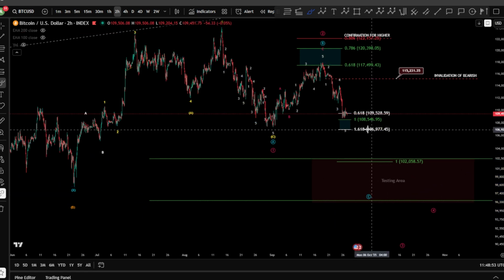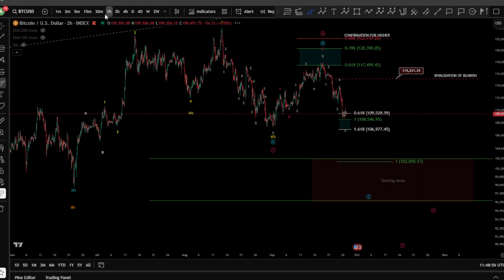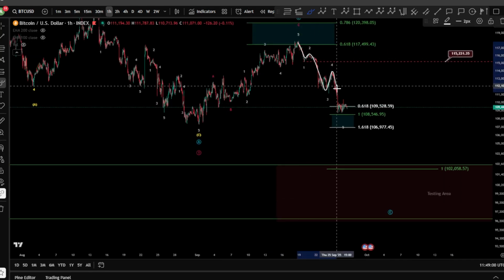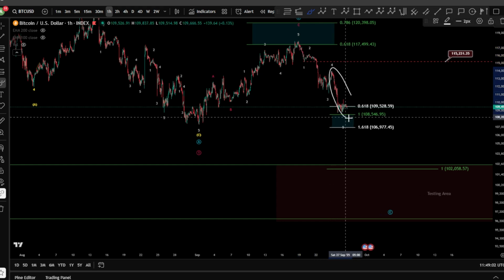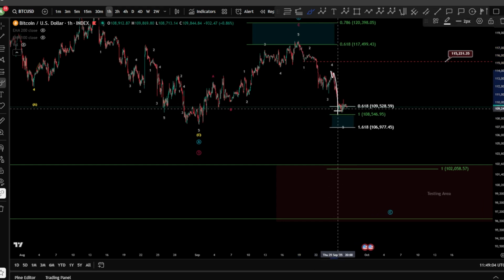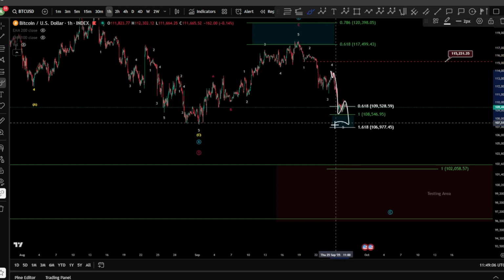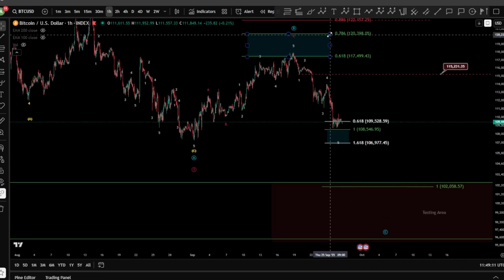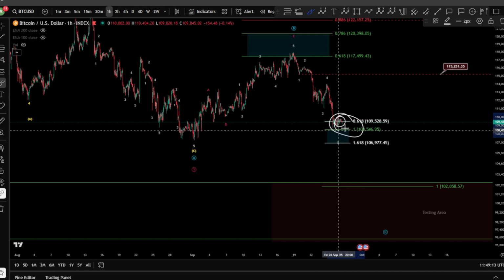Currently, on the micro level, even on the 1 hour chart here, we are looking at this impulse 1, 2, 3, 4, and a 5. The wave 5 is not finished yet. You have potentially here 1, 2, 3, 4, and a 5 still to be finished in the blue box for Bitcoin. And I would like to raise a warning about this here.